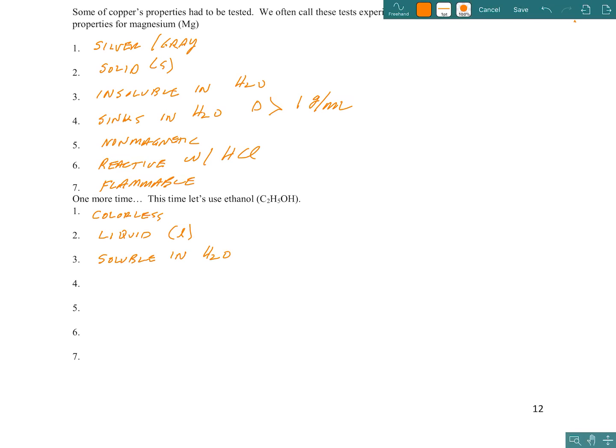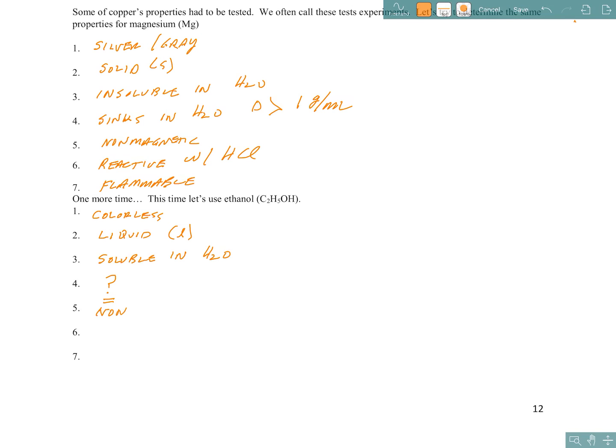Did it sink in water or did it float? Do you remember? Yeah, we couldn't tell, could we? So we had to put a question mark. Now, we could have done an experiment with it and found the mass and the volume and figured out if it was greater than or less than 1, but we didn't take the time to do that. So we're going to leave it as a question mark. We just don't know from the experiments that we performed in our demonstrations.